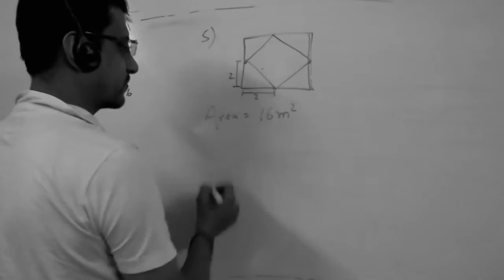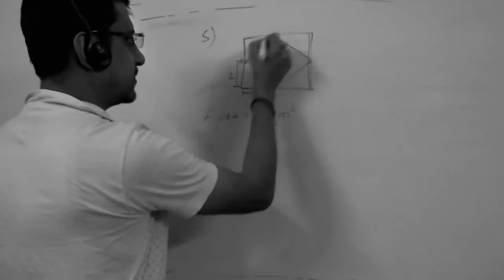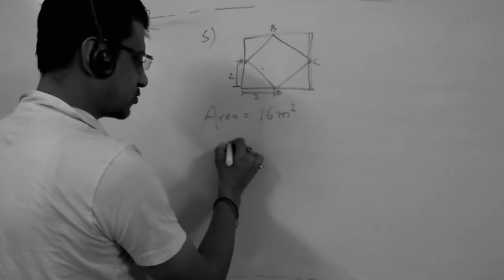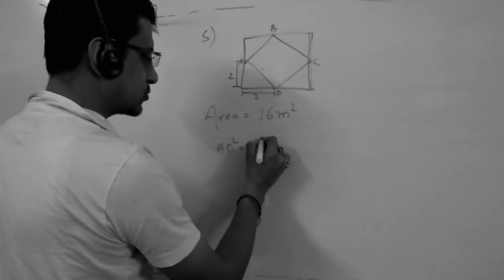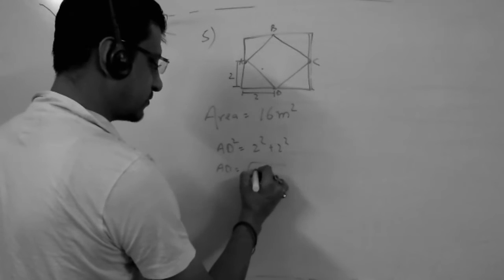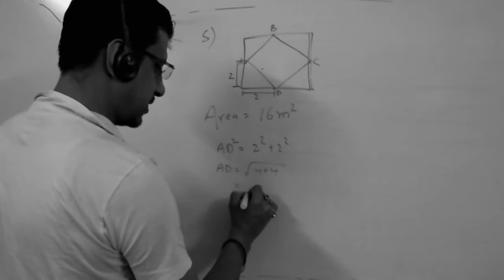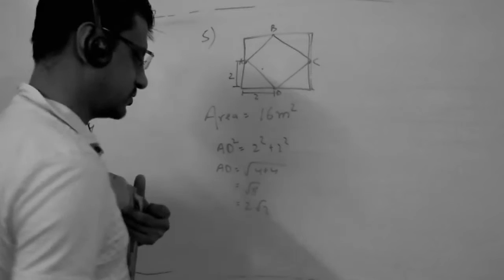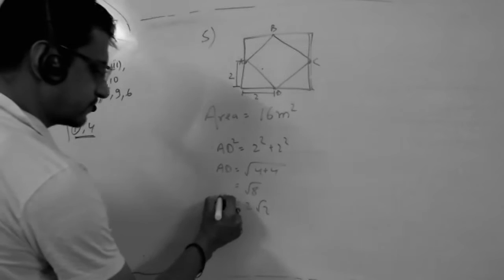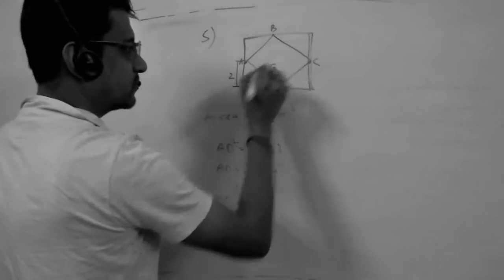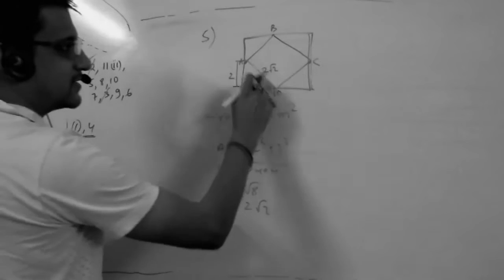By Pythagoras theorem, in ABCD, AD square is equal to 2 square plus 2 square. So AD is equal to under root 4 plus 4, under root 8, or 2 under root 2. This measure is 2 under root 2, and this is also a square.